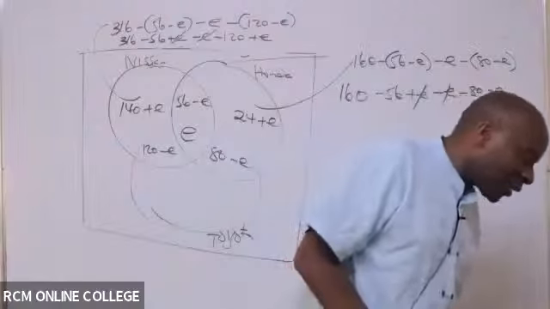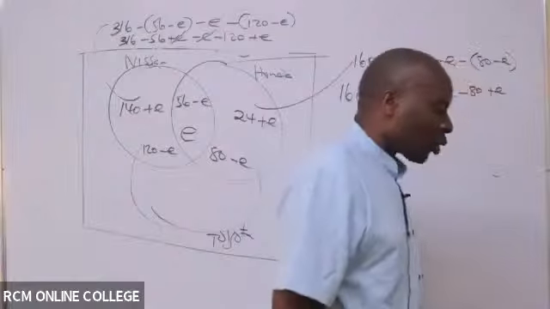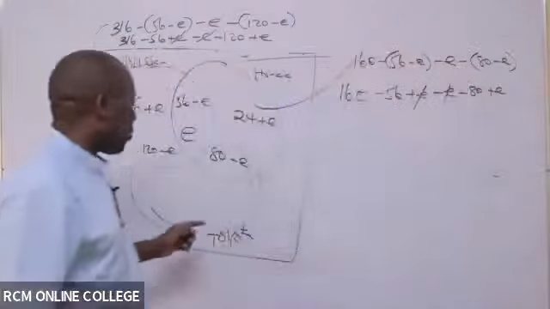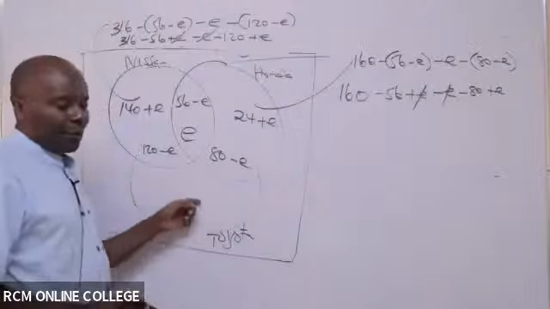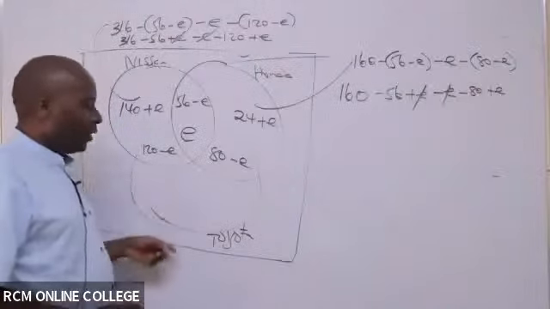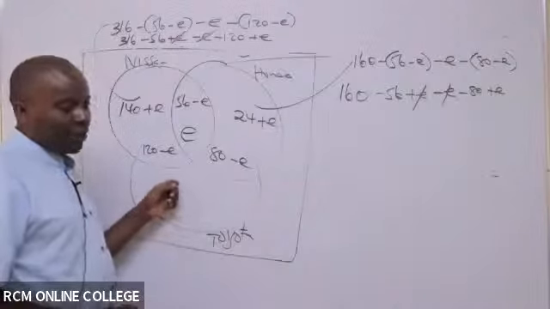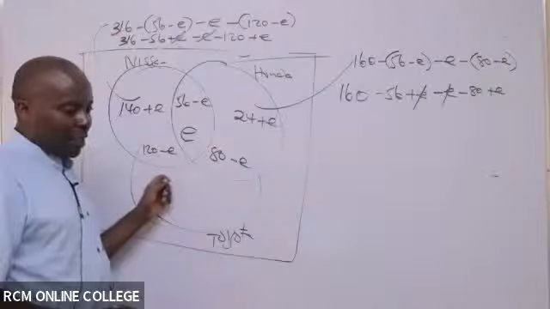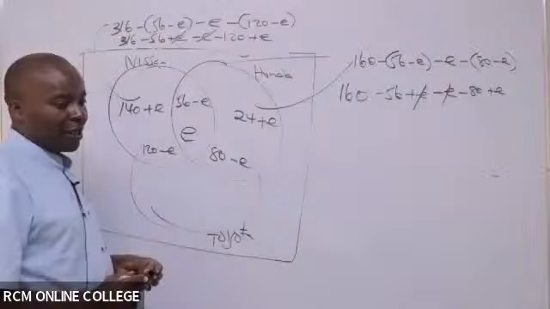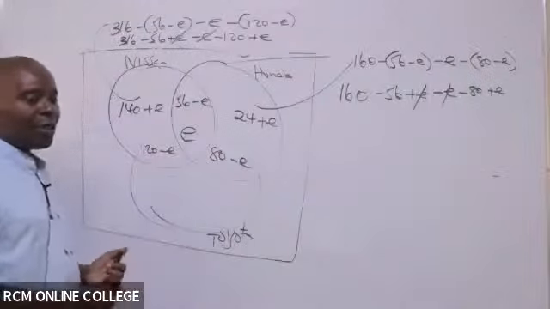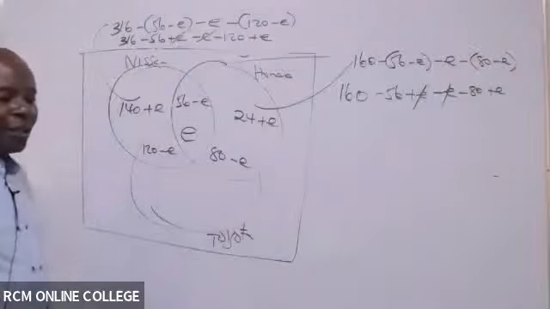Then we have the last one. The last one is about 360 residents who own the Toyota vehicle. So I would want somebody to work that out and give me the answer to write here. Is there somebody who is able to work this out and give me something? Somebody please help me.